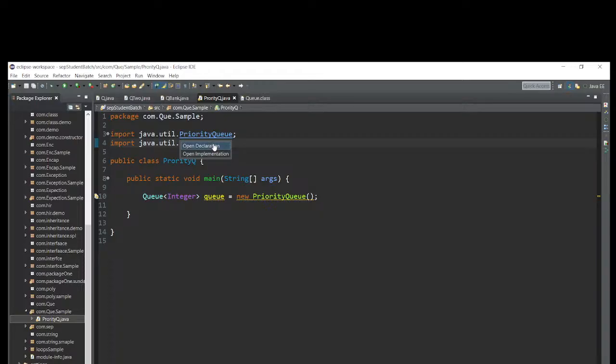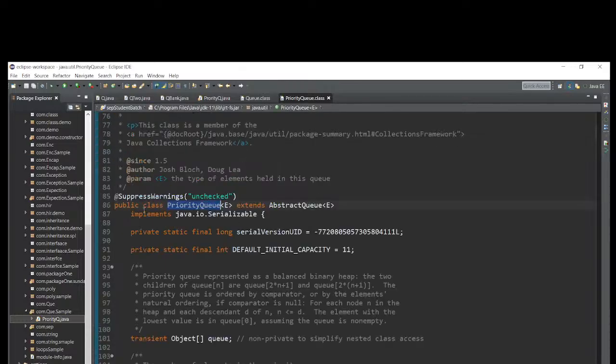We will go to PriorityQueue as well. If you hit open declaration, it redirects to the class. What class is this? The PriorityQueue class extends AbstractQueue. It is extending one more parent class, and this is the child class. So all methods come from this AbstractQueue. This is the superclass, this is the subclass. In this subclass, they implemented the superclass methods as well as some specific PriorityQueue methods.